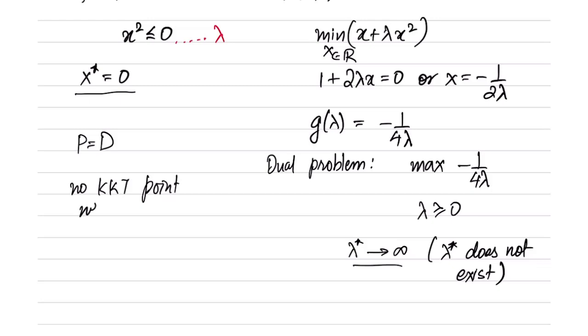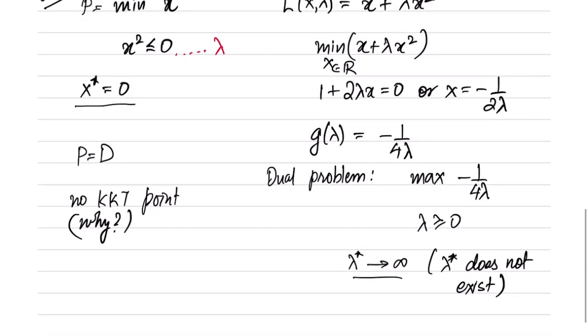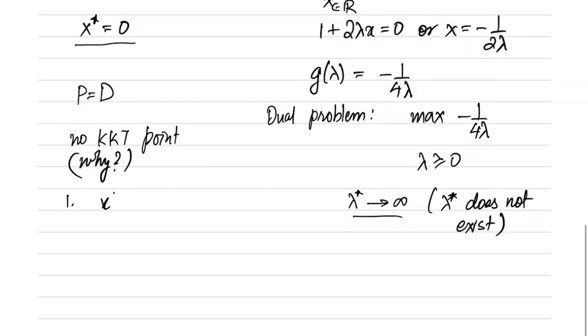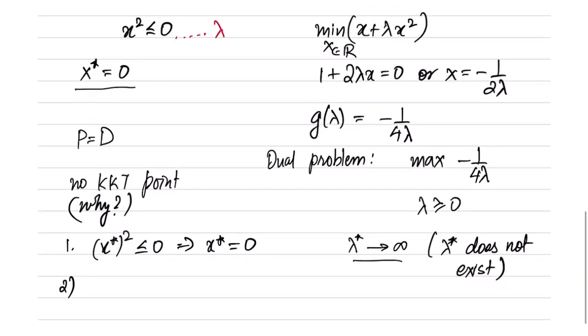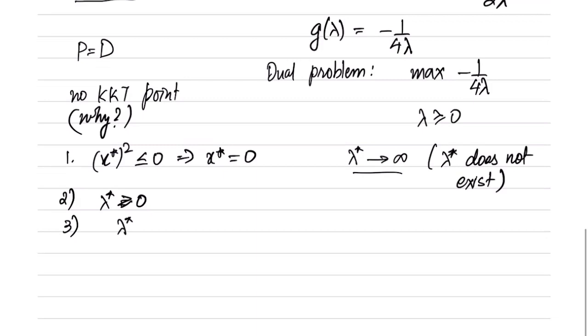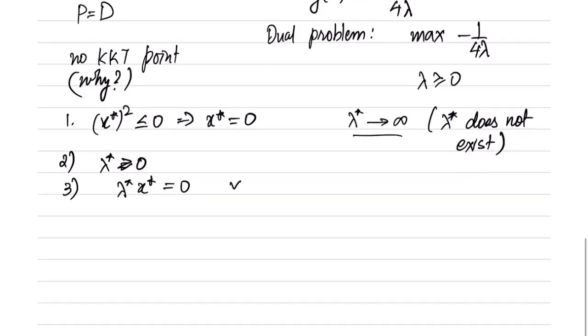Why is that? So why is there no KKT point? Let's try to find out. Let's try to write down the KKT conditions and let's see what we get. Let's write down the primal feasibility condition, which is that x star square is less than equal to 0, which implies that x star is equal to 0. Then the dual feasibility condition, which is that lambda star is greater than equal to 0. So this is fine. The third is the complementary slackness condition, which is that lambda star times x star is equal to 0. This is also fine because x star is equal to 0. So lambda star greater than or equal to 0 is fine.